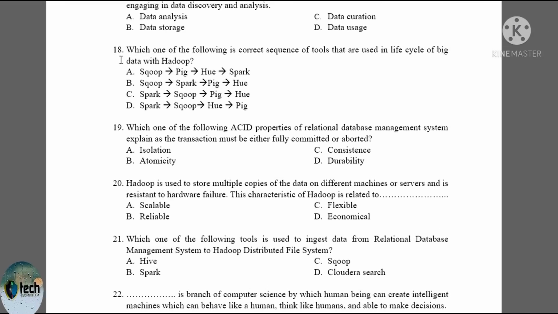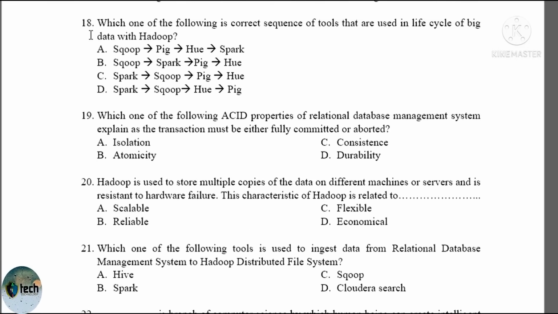So question number 18, the first one, choice A: Scoop, Pig, Hue, and Spark. The next one is Scoop, which is found in data ingestion. The next one is Spark, which is found in data processing. The third one is Pig, which is found in data analysis and computing. The last one is Hue and Cloud Research, which is used to access the result. So choice B is the correct answer for question number 18.